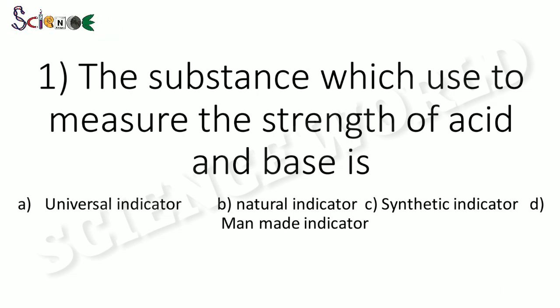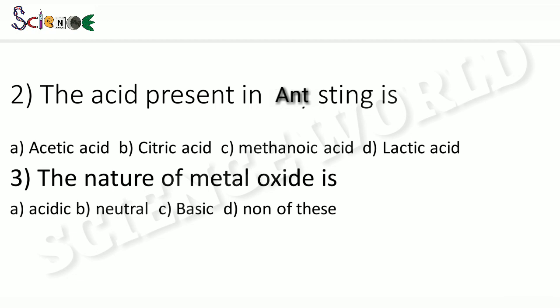The substances used to measure the strength of acid and base: options are universal indicator, natural indicator, synthetic indicator and man-made indicator. The answer is A, universal indicator. The acid present in ant sting: options are acetic acid, citric acid, methanoic acid, lactic acid. The correct answer is option C, methanoic acid.